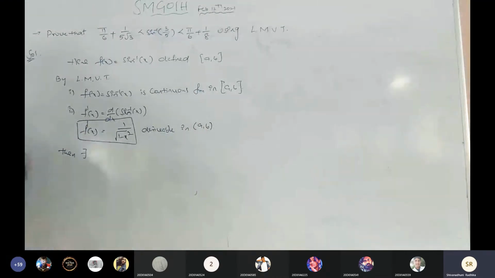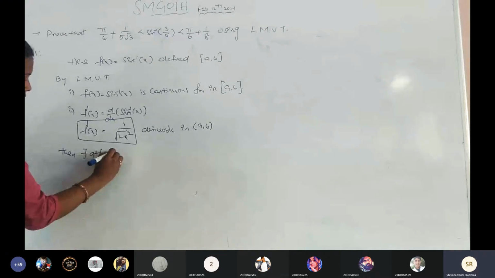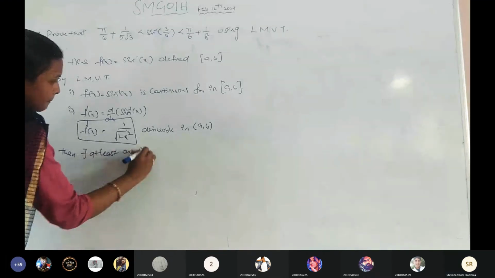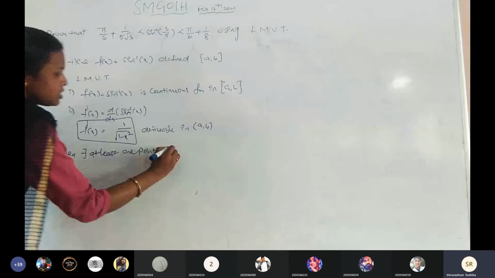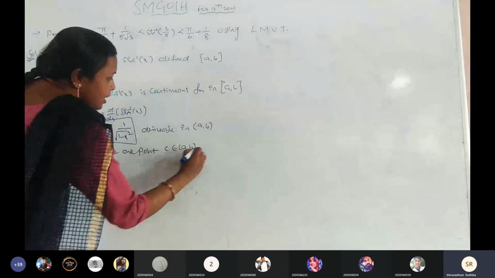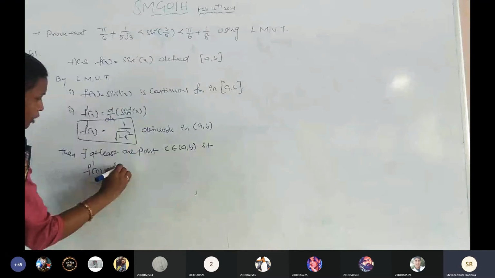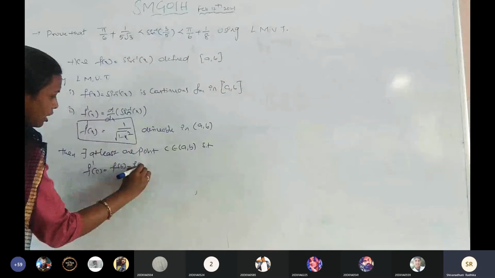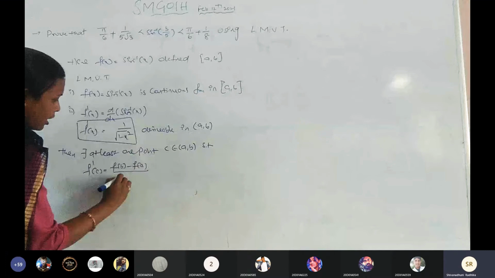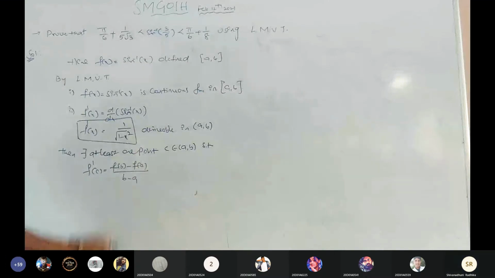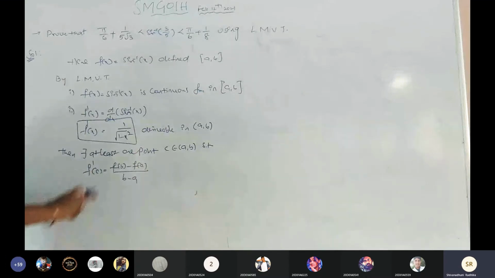Then go for the last one. What is the last one here? Finding the c value. Then there exists at least one point c belonging to the open interval a comma b such that f dash of c equals f of b minus f of a by b minus a. Is it clear? Now what is f dash of c here? Substitute x equals c in f dash of x.